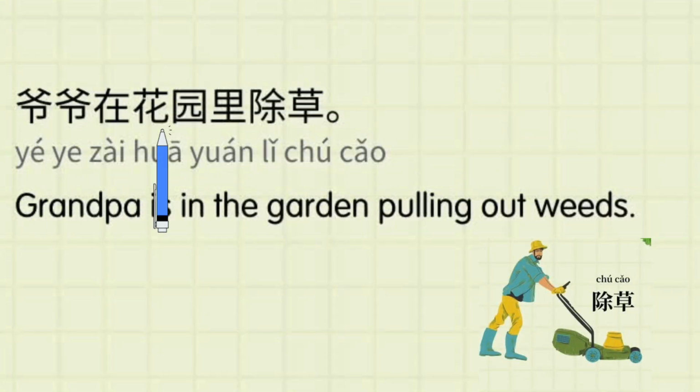爷爷在花园里除草。Grandpa is in the garden pulling out weeds. Hope you learned it. Let's find out the vocabulary which we just learned. 除草. There, it is so easy. Hope you learned it. Let's move to our next vocabulary. Maybe next is as easy as this one.